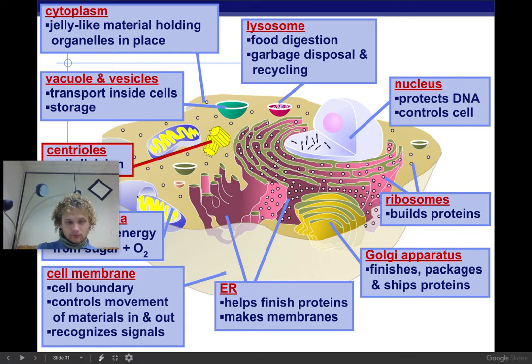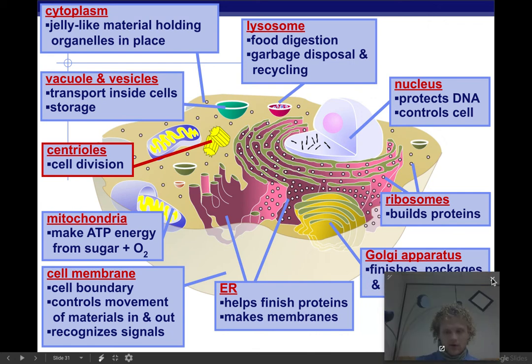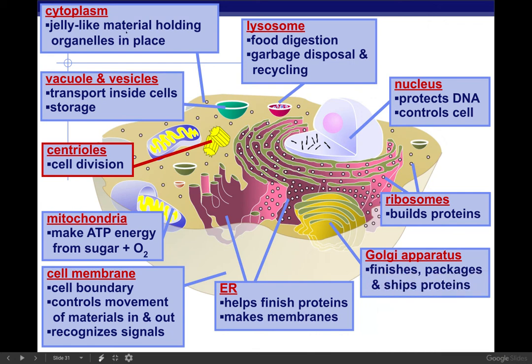So this is kind of the overview of our entire outlook here. We got our cytoplasm, which is the jelly-like thing. Lysosomes are like the garbage men. Nucleus contains DNA. Ribosomes build things. Golgi apparatus is like the UPS. It stores and packages stuff. ER is going to make membranes. It's also going to help finish proteins. Cell membrane is going to keep things in and out of the cell. Mitochondria is going to be our energy source. Centrioles are going to pull our cell apart when it's time to make a new one. And then vacuoles and vesicles are going to hold things for us, and they're also going to transport things around the cell.